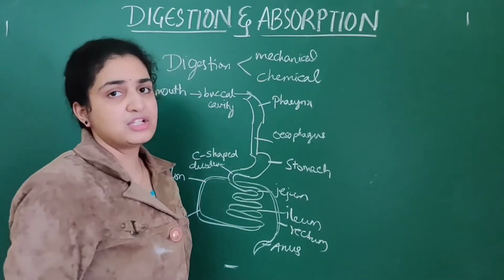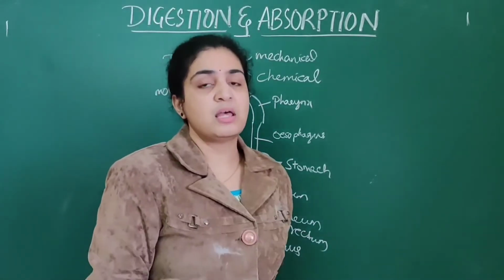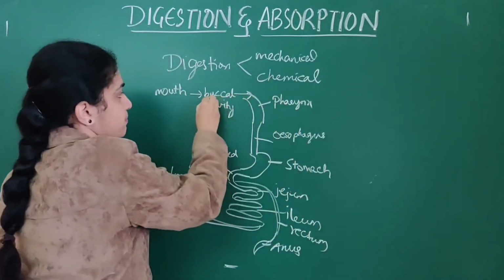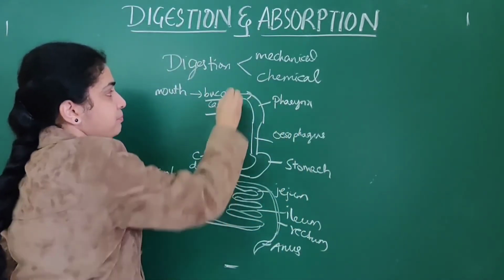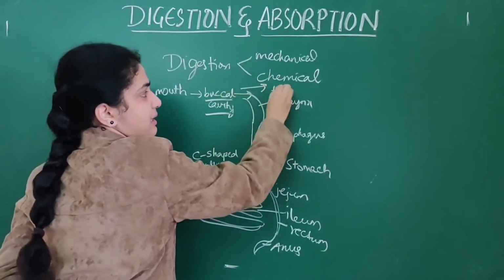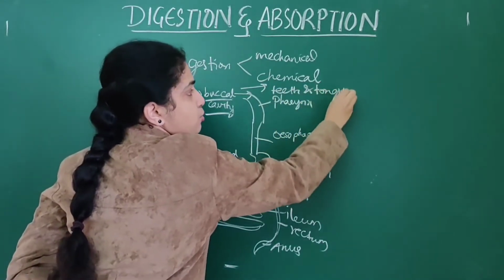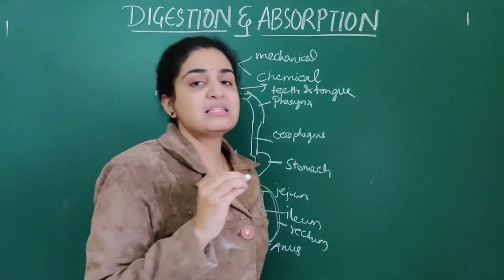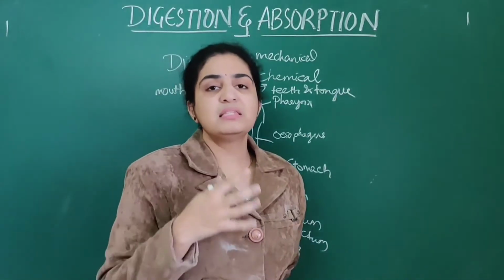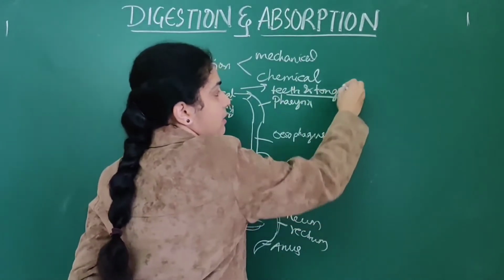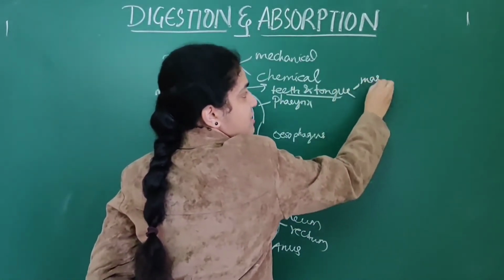Initially in the buccal cavity there are two main structures, the teeth as well as the tongue. These two parts help in mastication of the food, meaning chewing of food.